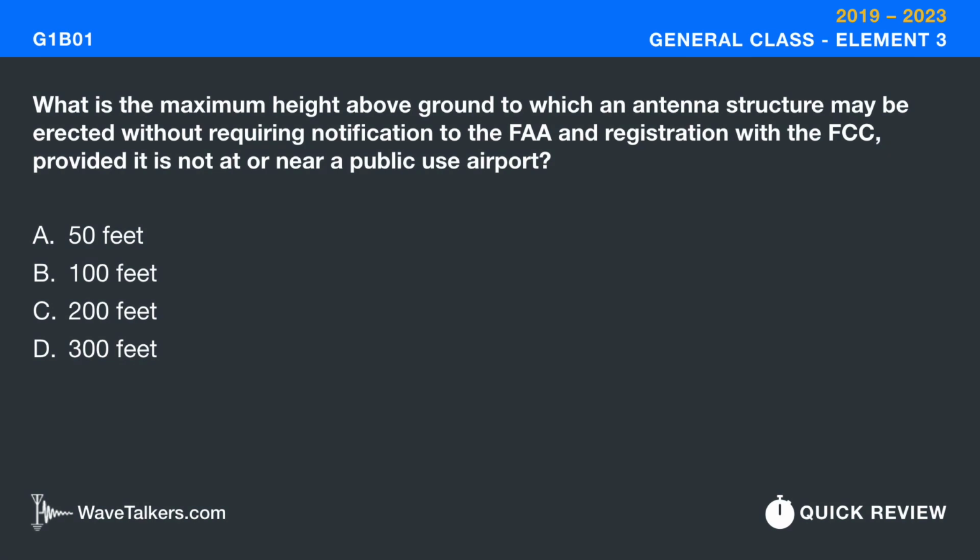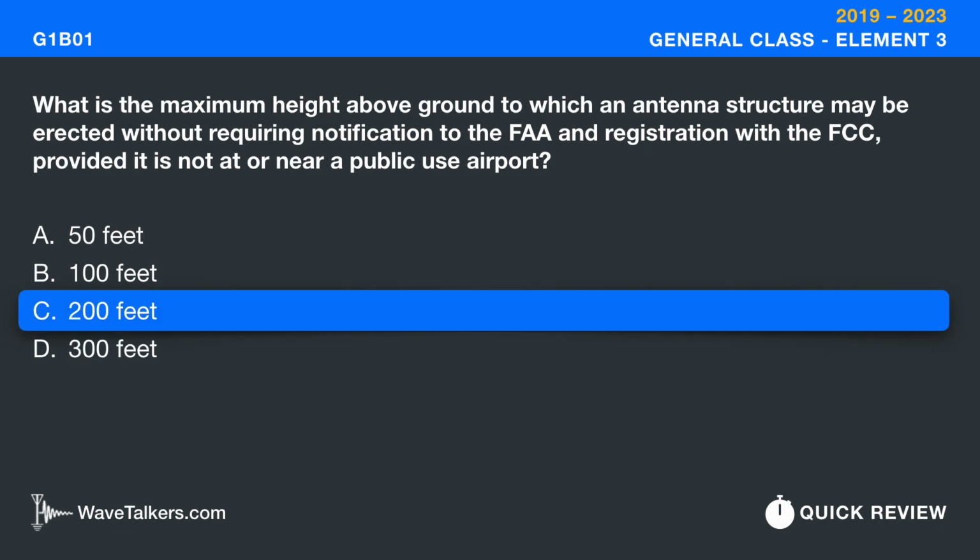What is the maximum height above ground to which an antenna structure may be erected without requiring notification to the FAA and registration with the FCC, provided it is not at or near a public use airport? 200 feet.